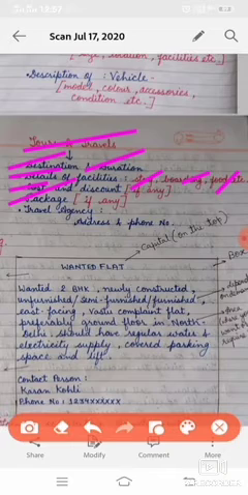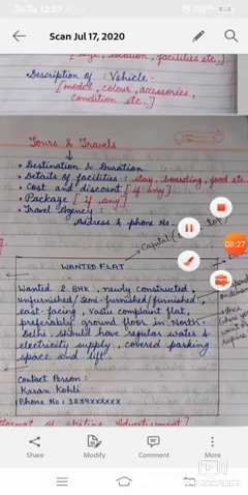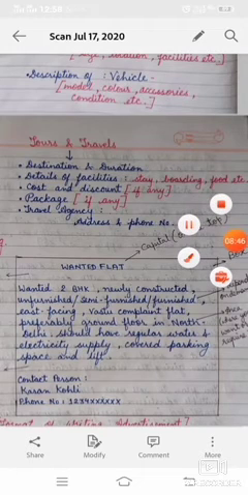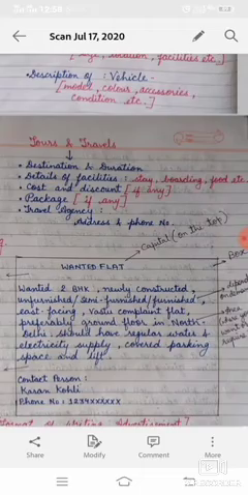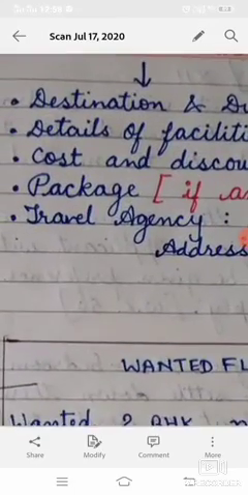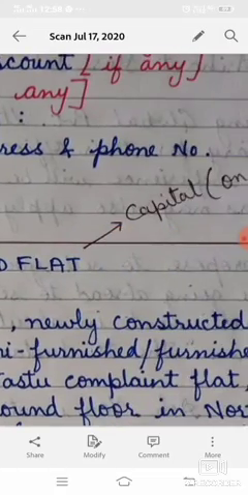So whenever you are writing a tours and travel advertisement, first you should define the destination. It means what places will be covered, then duration, how many days will be used, then details of the facilities, it means where to stay, boarding, even about food, how much amount or how much money you have to pay, if any package is there, and at last the travel agency will write down its address with phone number.